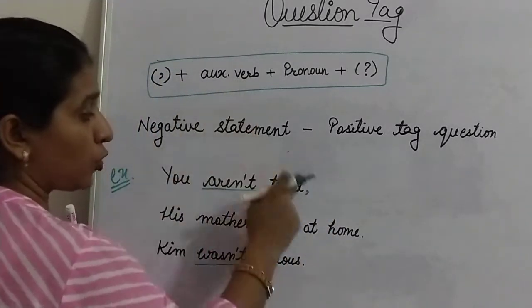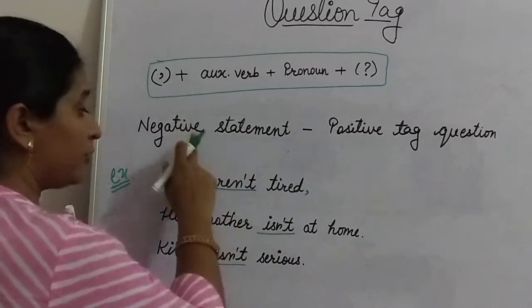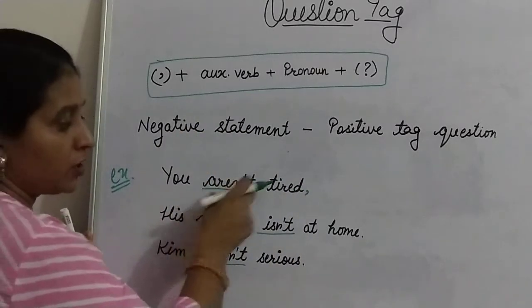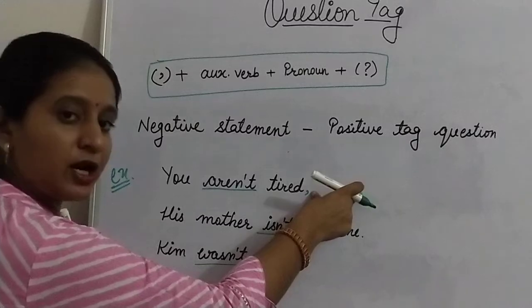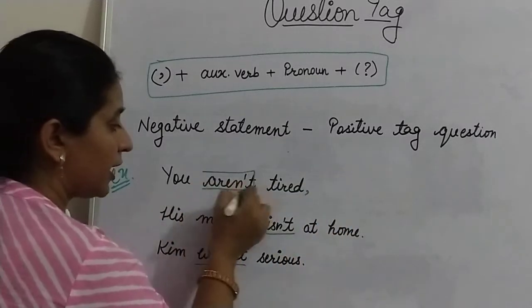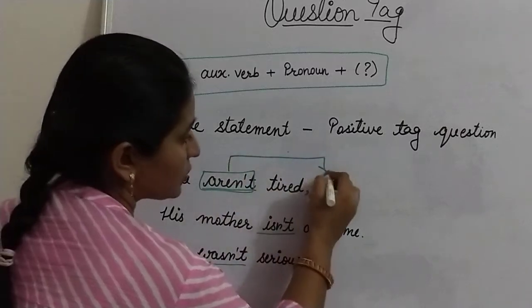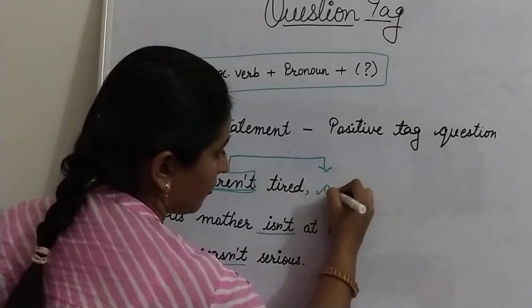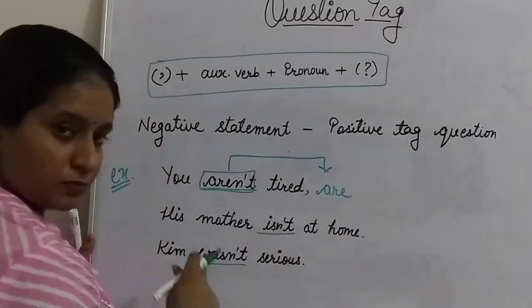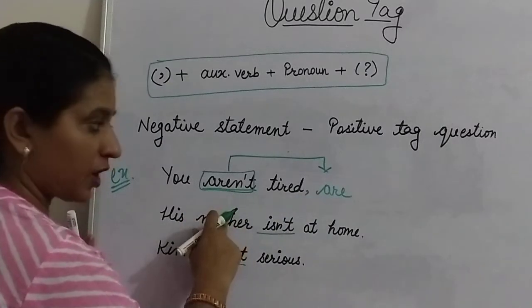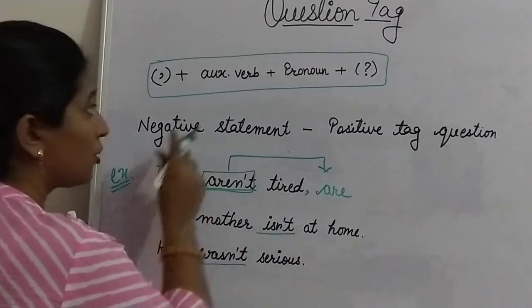Then your auxiliary verb here. If your statement is in negative, then you have a question tag in positive. Here your auxiliary verb is in negative, so make it positive. Are. It is the positive form of aren't. Are. Here is your pronoun.